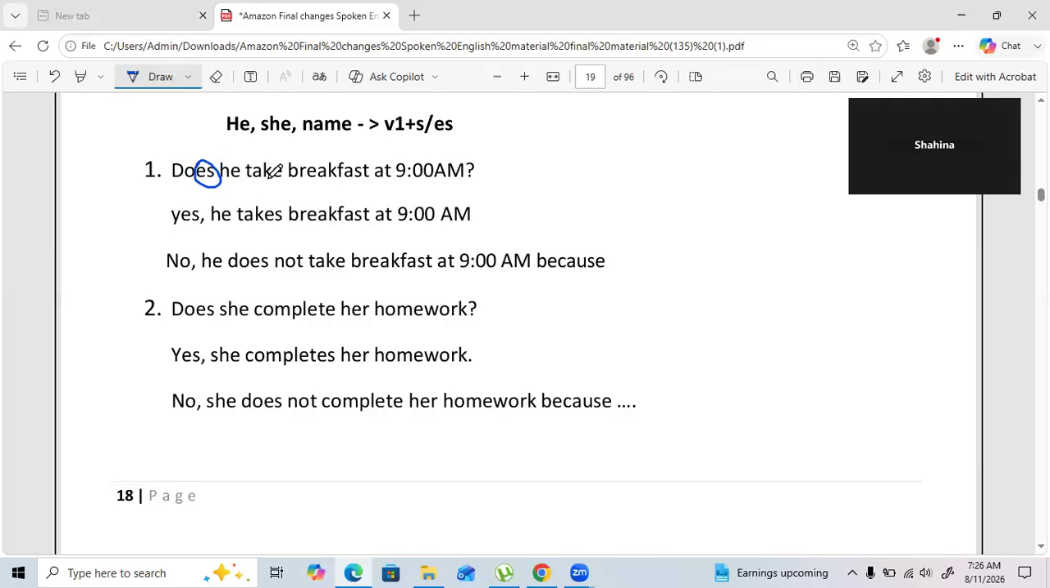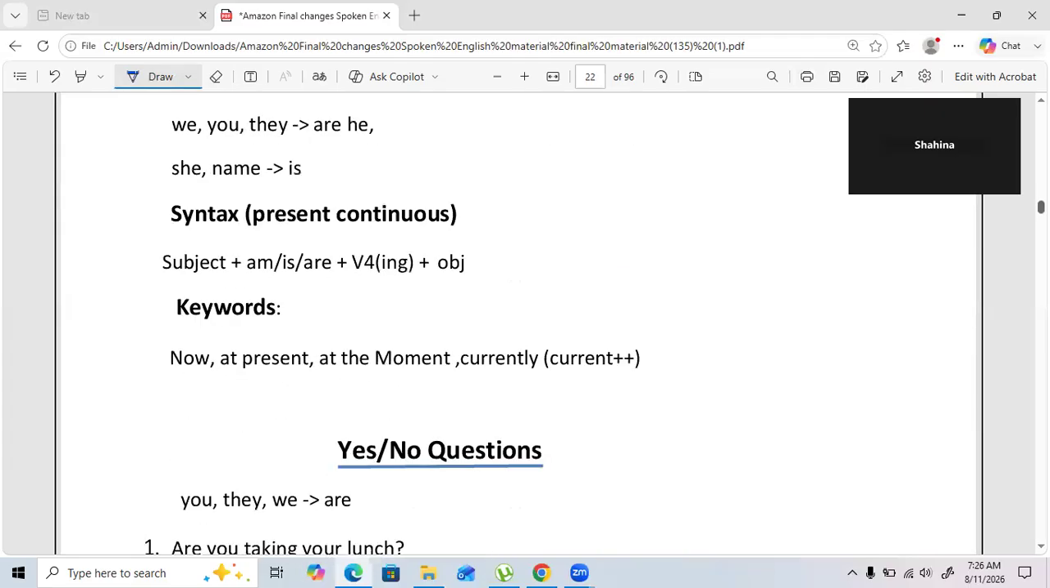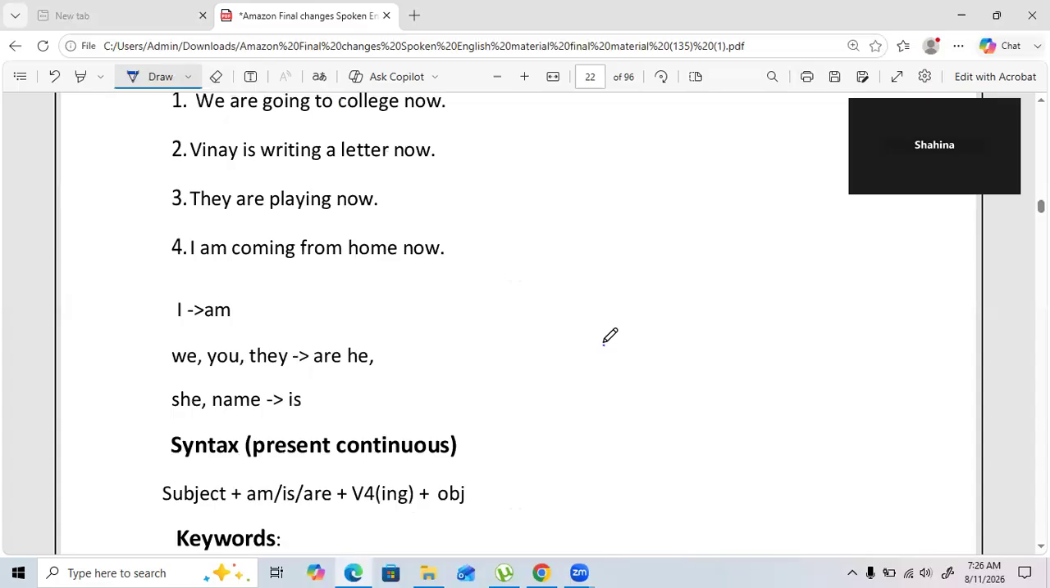So here you should not add S or ES. But here, as there is no does, you have to add S or ES. In the same way here, no, he does not take V1. So the moment you use does, you should not use S or ES. This is very important. You can even see, does she complete her homework? Yes, she completes her homework. No, she does not complete her homework. Hope it's clear.